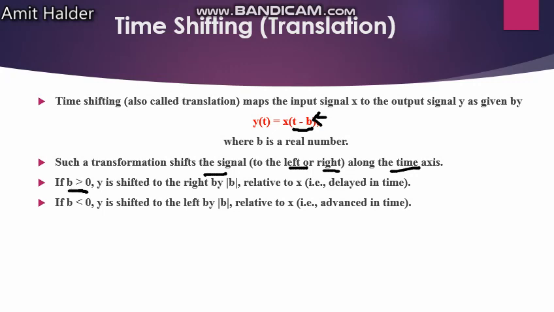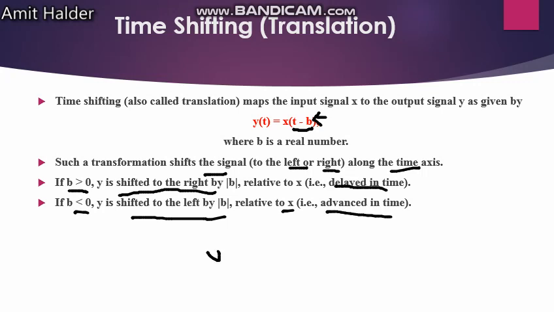If b is greater than 0, a positive value, the signal is shifted to the right by b, which is known as delay in time. If anyone says time delay, that will be t minus b. If b is negative, minus minus plus, the shift will be to the left side, relative to x, which is the time advance.